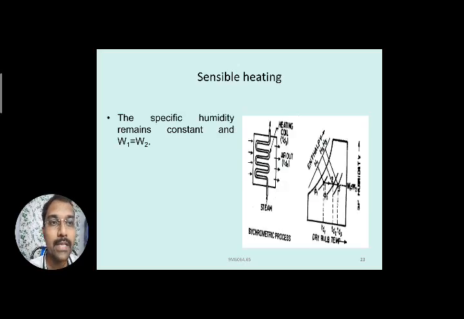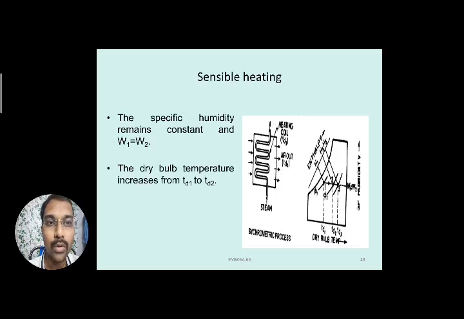Similarly, the specific humidity remains constant. As we have already seen, it is a horizontal straight line, so on the y ordinate it is represented as a point, where for both points 1 and 2 the specific humidity is W1 equal to W2. Whereas the dry bulb temperature values are increasing from TD1 to TD2.